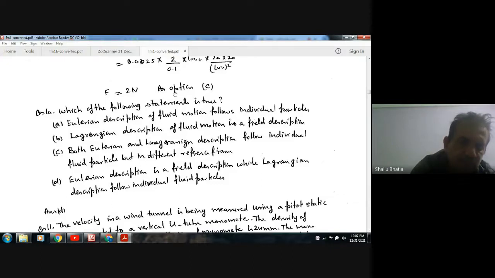The Eulerian description is a field description while the Lagrangian description follows individual fluid particles. So the answer here is B, because the Eulerian description is related to space, whereas the Lagrangian description follows individual particles. So the answer is B. Okay. Next.